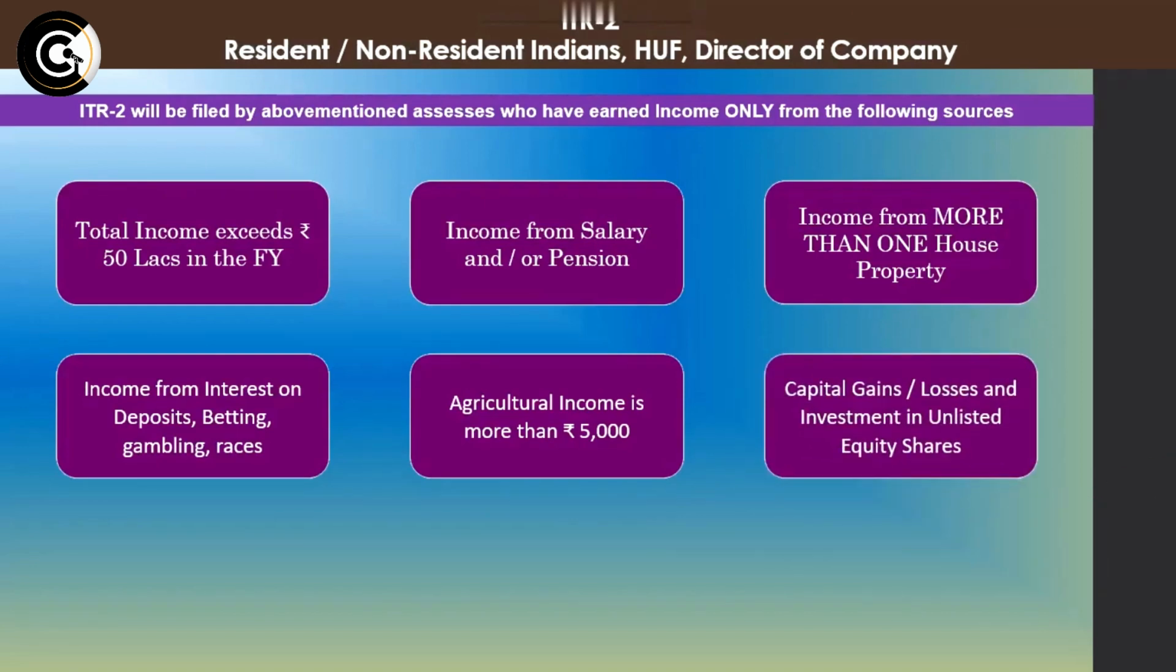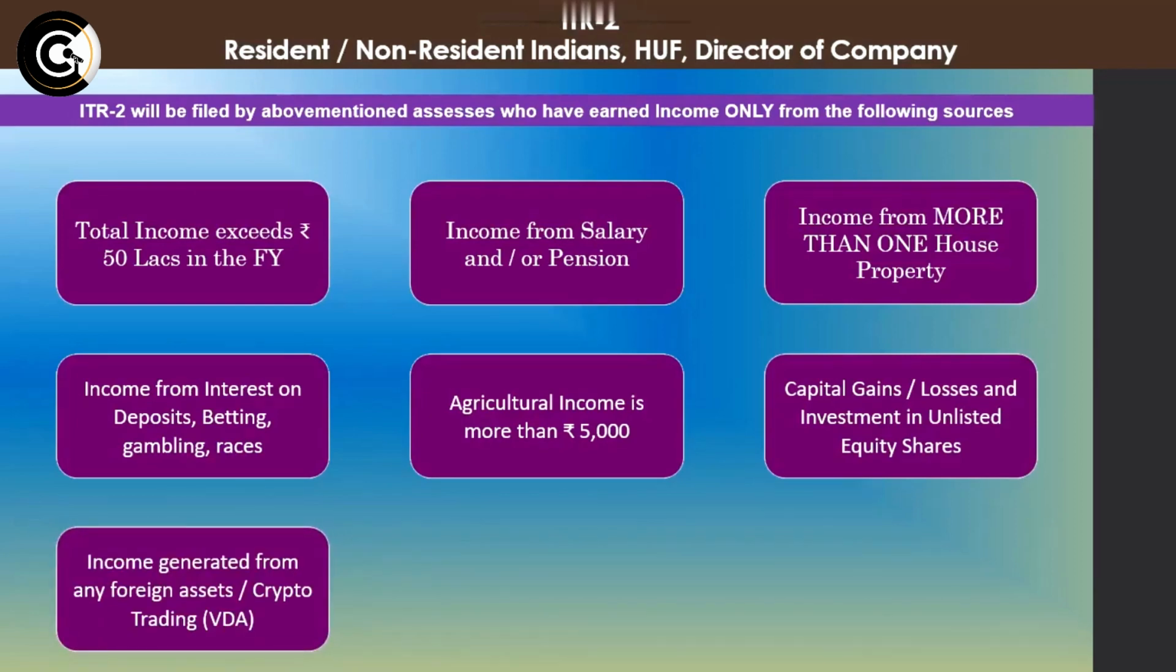The next is anybody having capital gains or losses and investments in unlisted equity shares. So if they have capital gains or losses, or have invested in unlisted equity shares of any company, they also have to file ITR 2. And I precisely remember that in ITR 2, we have to provide all this information on a separate page where they have asked for it. And this is the most important condition and a very recent condition that has been implemented: any income generated from any foreign assets or cryptocurrencies, which is nothing but virtual digital assets. In ITR 2, there is a special sheet wherein you have to specifically mention all the information and all the income which you have earned from crypto trading, which is nothing but virtual digital assets.